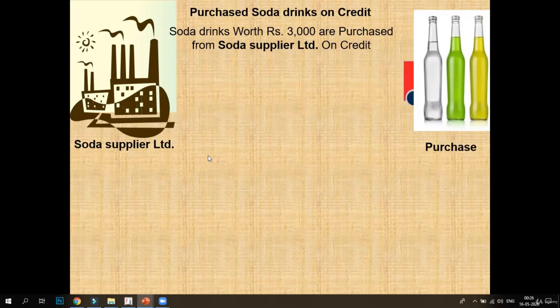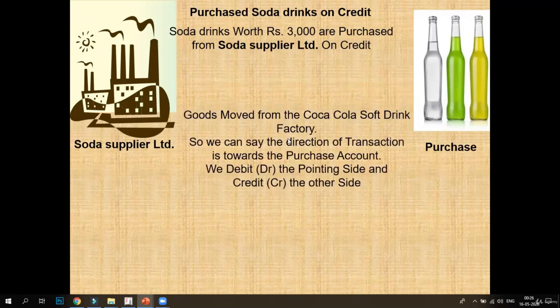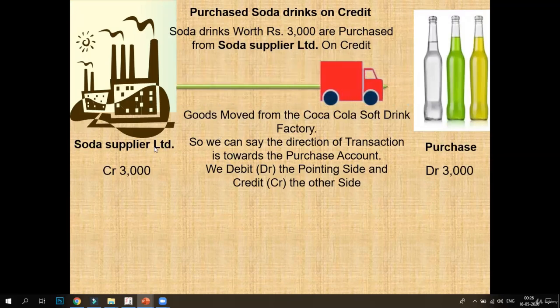Now the fourth transaction is the company purchased soda drinks on credit from Soda Supplier Limited. Now, what is the supplier doing? The supplier is giving, so the supplier will be credited and purchase will be debited. So the entry becomes purchase account debit, soda supplier account credit.